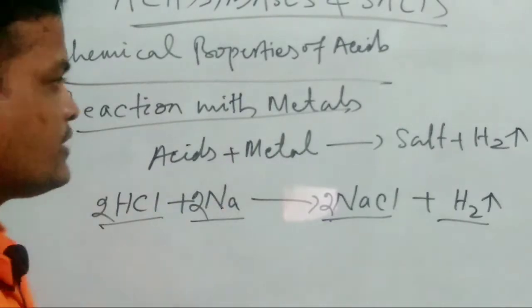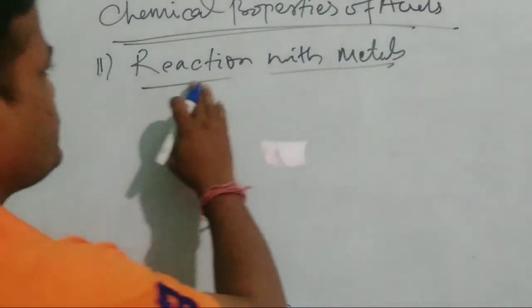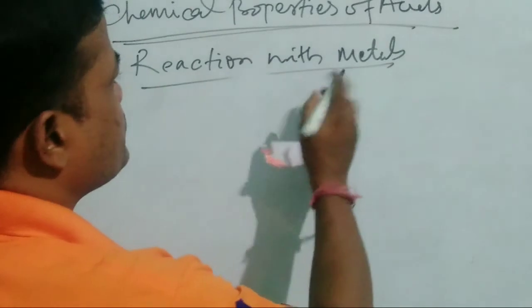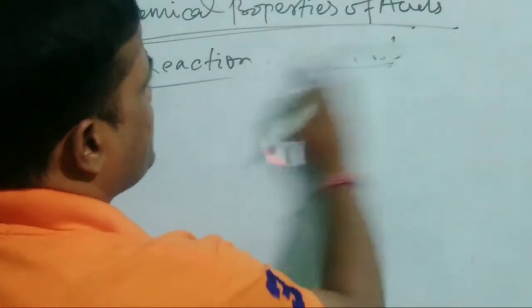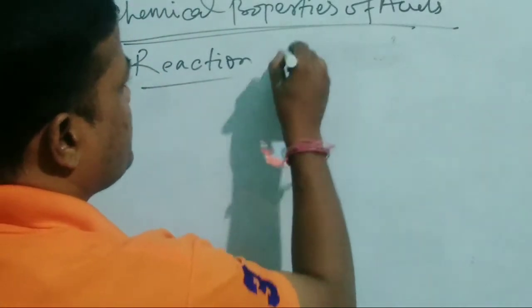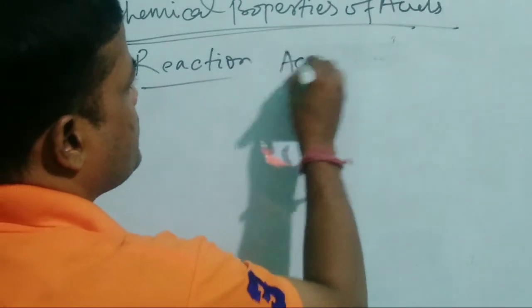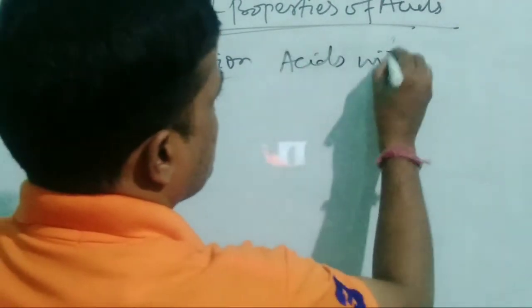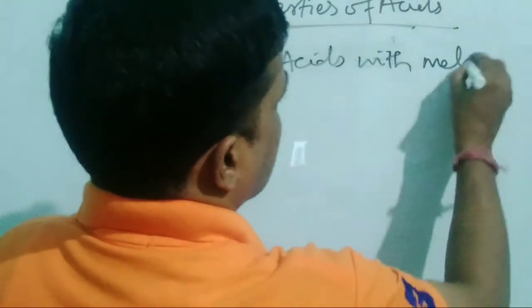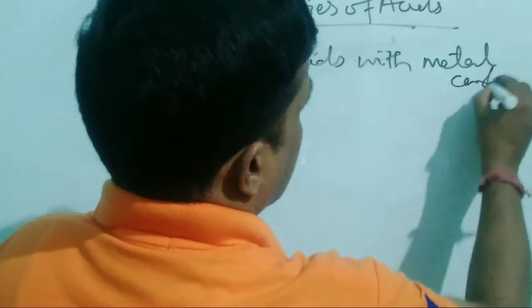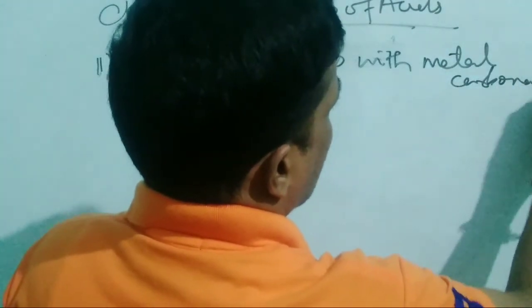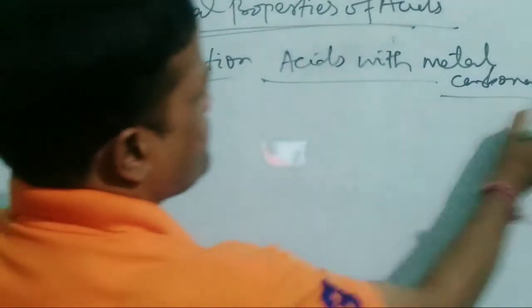Now we are going to discuss the reaction of acids with metal carbonates. The second one is the reaction of acids with metal carbonates.